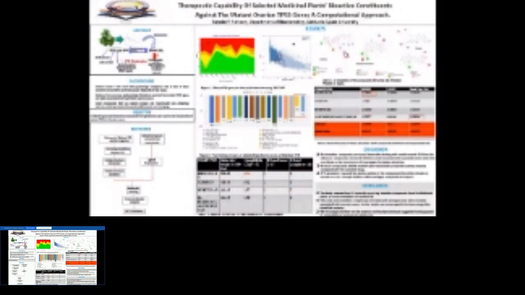So this side is the binding interaction at the pocket site of the protein, the binding interaction with the amino acids of the protein. This green side shows the hydrogen bond at the active site of the protein. To check the stability of these compounds and their activities, I carried out density functional theory.